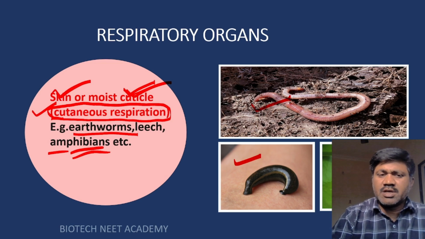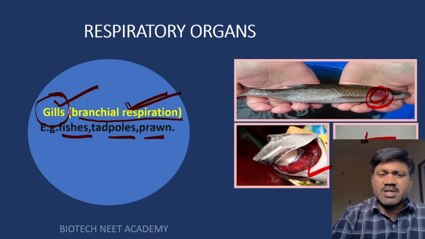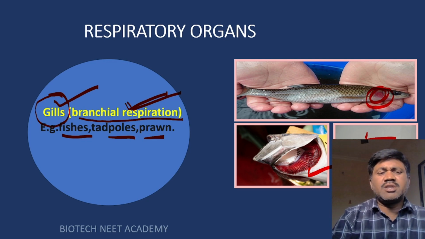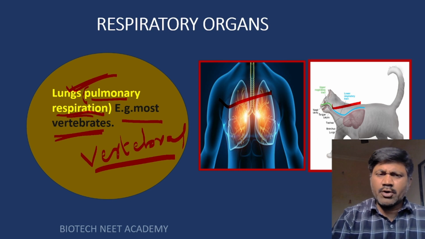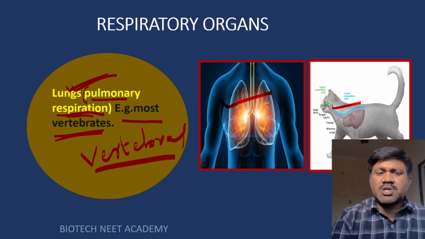You have to remember with the examples. Okay, if animals can respire through the trachea, then tracheal respiration. If the animals can respire through the gills, branchial respiration. So mostly animals which live in the water respire through the gills, that we have to remember. Fishes, tadpoles, prawns, etc. Right? And most of the vertebrates can respire through the lungs. If they can respire through the lungs, such type of respiration is called pulmonary respiration. These points you have to remember.